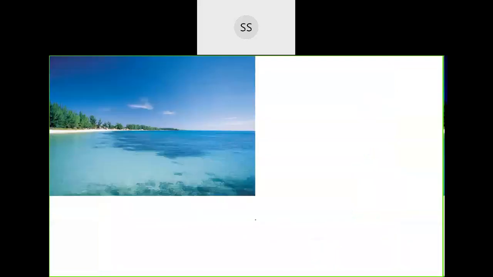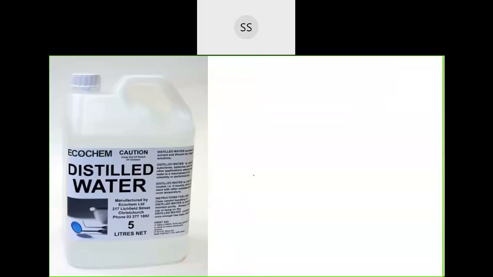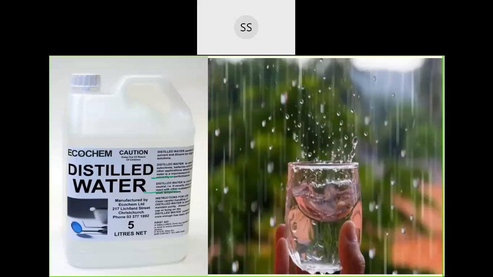Now examples for hard water. Sea water is one example, and then river water, because these contain all these ions: chloride, sulfates, bicarbonate, everything will be there. So river water and sea water are examples for hard water. Coming to soft water, an example is distilled water, because it doesn't contain any ions. And even rainwater, if the pure rainwater is not mixed with any ions, will come under the soft water category.